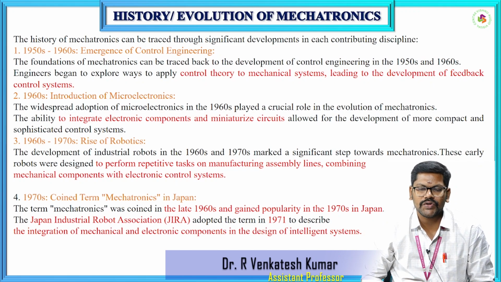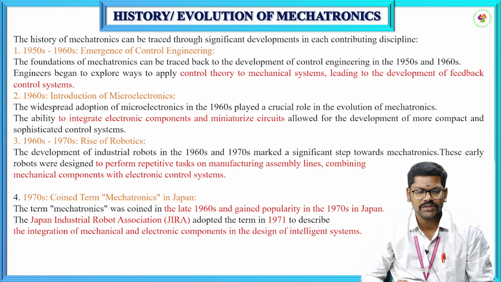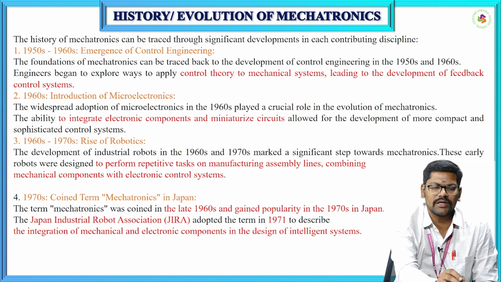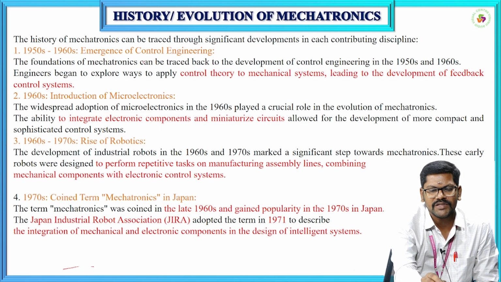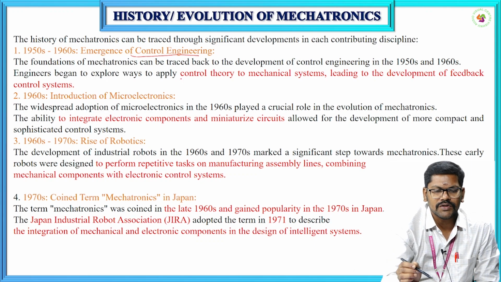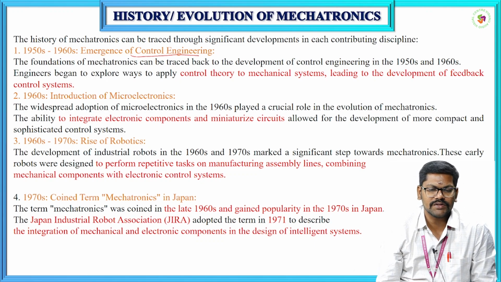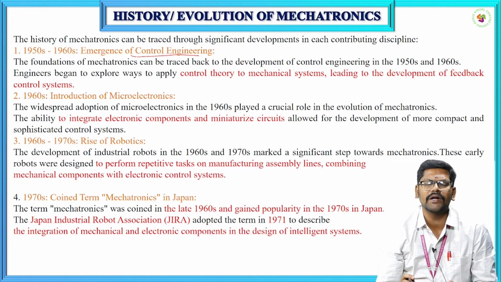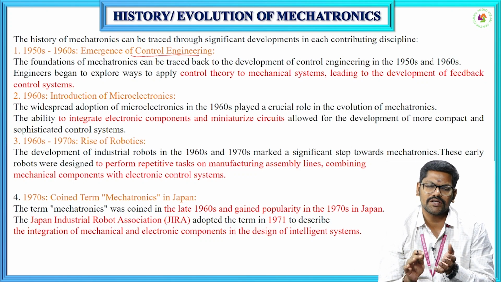Now we'll see the history or evolution of mechatronics. We'll start from the middle of the 20th century, from the 1950s to the 1960s. During those 10 years, the emergence of control engineering played the major role. In earlier days, we used mechanical systems, electrical systems and electronic systems separately. After this, during the transition period of 1950 to the 60s, we started using control engineering concepts.